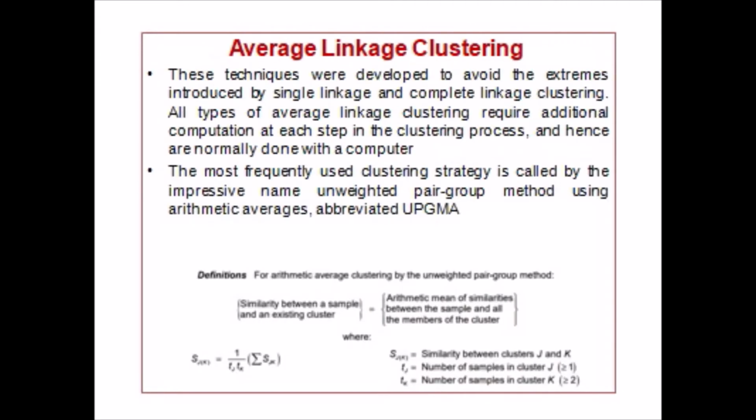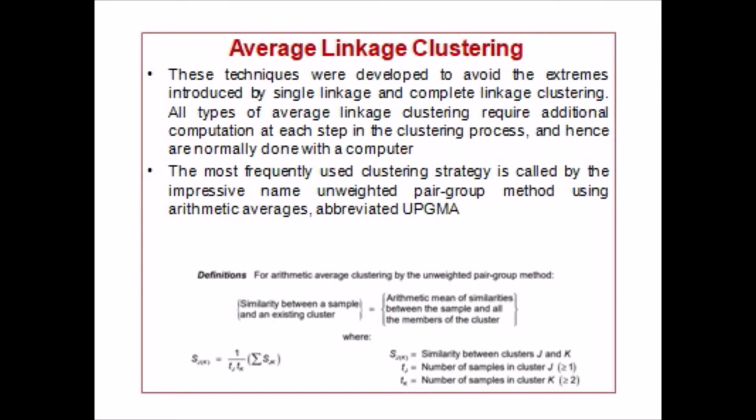Coming to average linkage clustering. These techniques were developed to avoid the extremes introduced by single linkage and complete linkage clustering. All types of average linkage clustering require additional computing at each step in the clustering process and hence are normally done with a computer. The most frequently used clustering strategy is called, by the impressive name, unweighted pair group method using arithmetic averages, abbreviated as UPGMA.